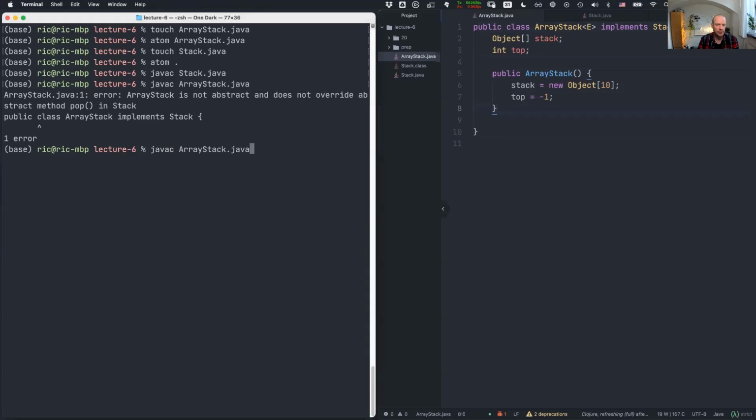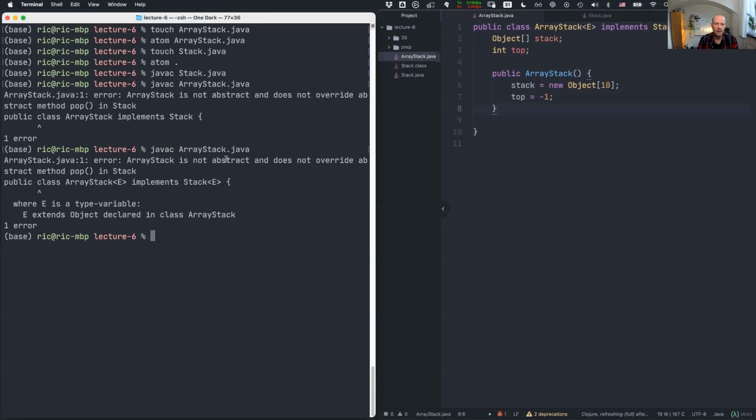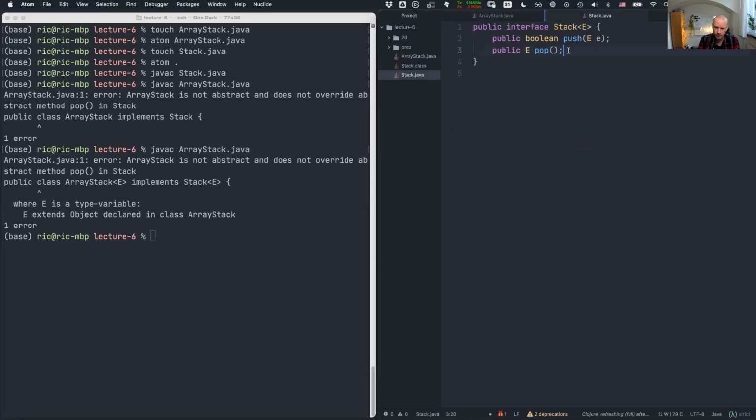If I compile this, I still haven't satisfied this contract. It's going to keep telling me that this is a problem. So I need to then provide those methods. I know I have to have a public Boolean push, which takes in some element, and I'm just going to return false with that one. And let me just make my life a bit easier and get rid of pop for now.